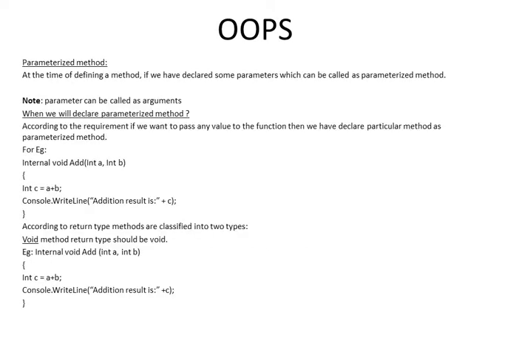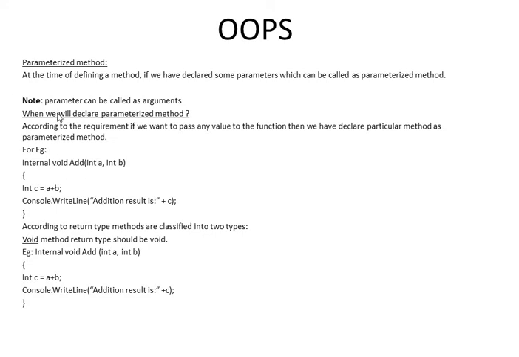Next we will go to the next slide. Parameterized method: at the time of defining a method, if we have declared some parameters, it is called a parameterized method. That means while defining a method, if we declare a variable as a parameter, that is called a parameterized method. Note: a parameter can also be called an argument. Argument is nothing but a parameter, and a parameter is nothing but an argument.